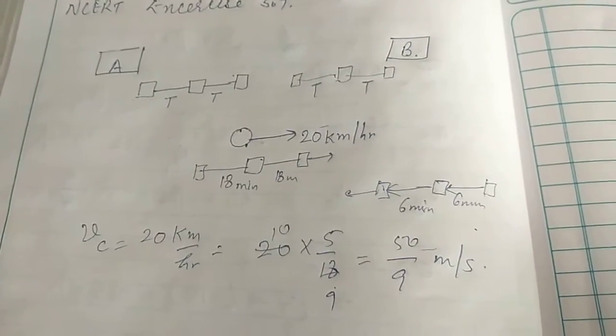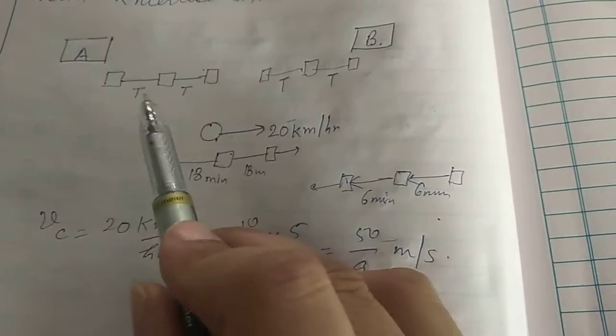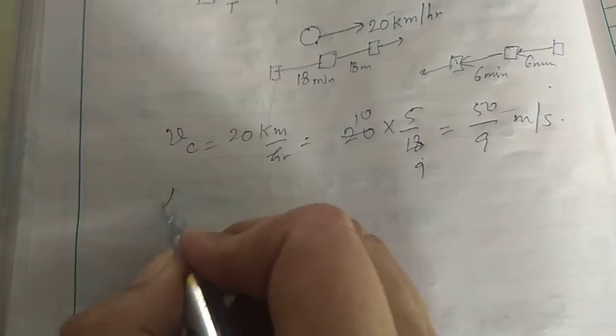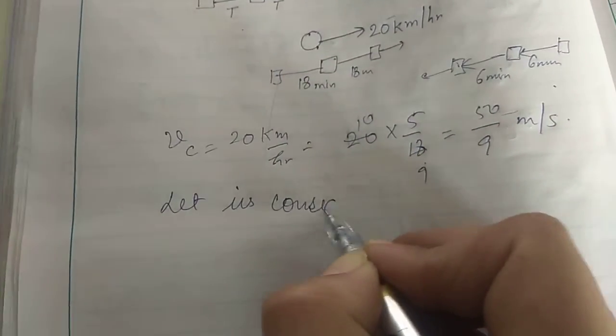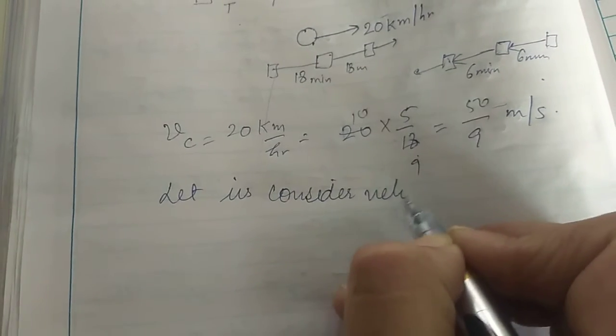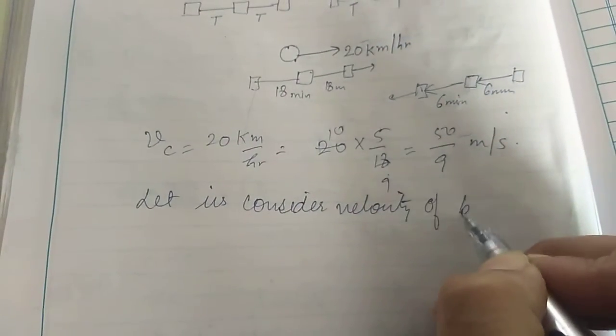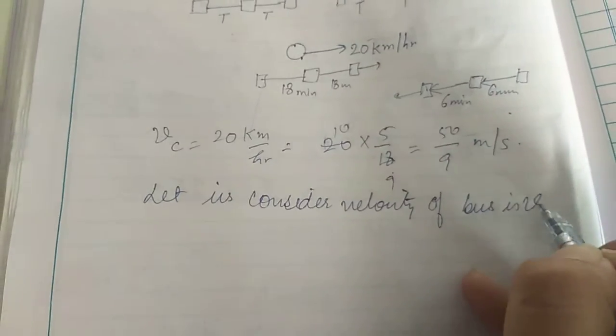Now we want to find out this capital T, and we want to find out the velocity of the bus. Let us consider the velocity of the bus is V. So V is assumed to be the velocity of the bus.